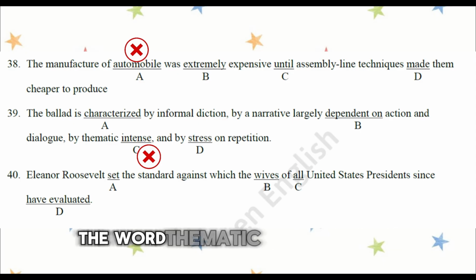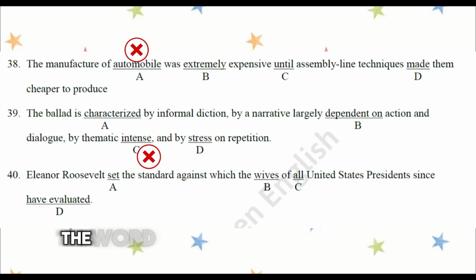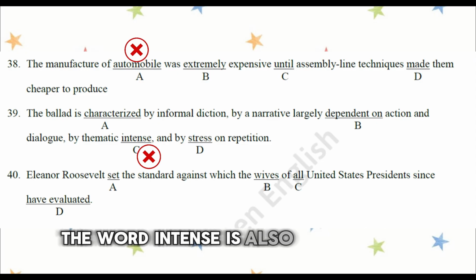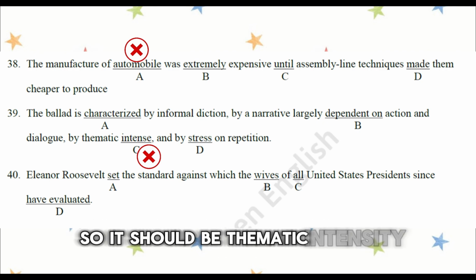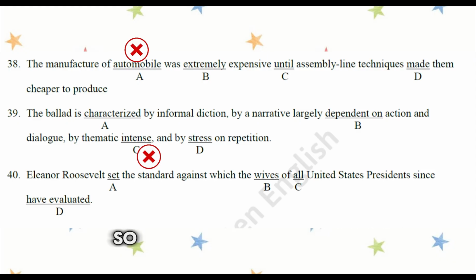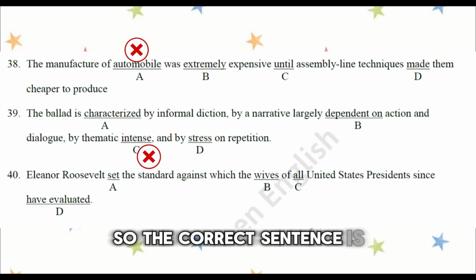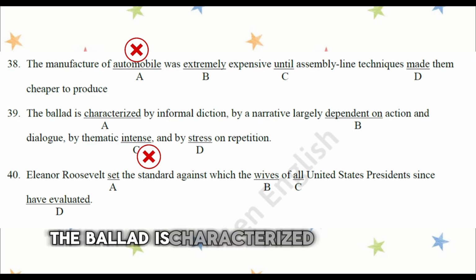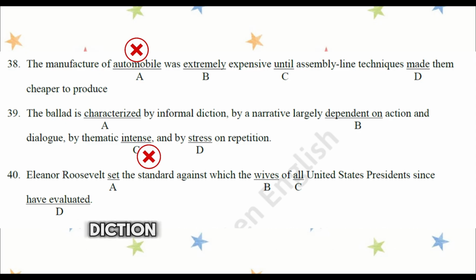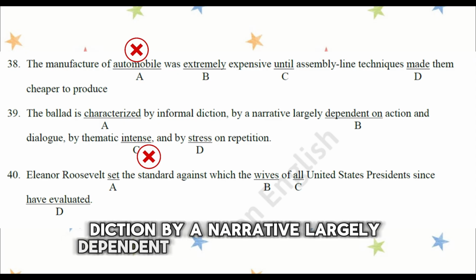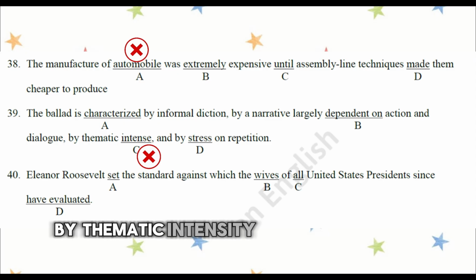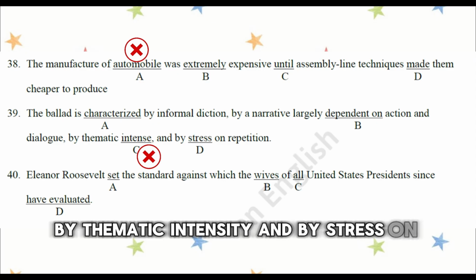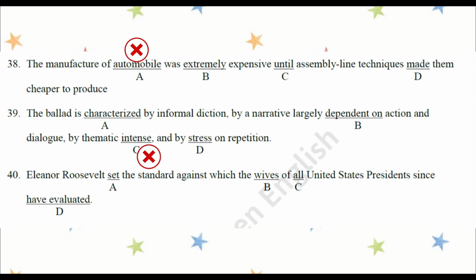The word thematic is an adjective. The word intent is also an adjective. We need an adjective followed by a noun. So it should be thematic intensity. So the correct sentence is, the ballad is characterized by informal diction, by a narrative largely dependent on action and dialogue, by thematic intensity, and by stress on repetition.